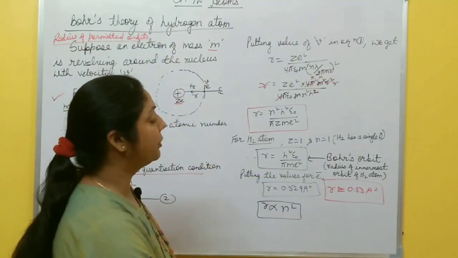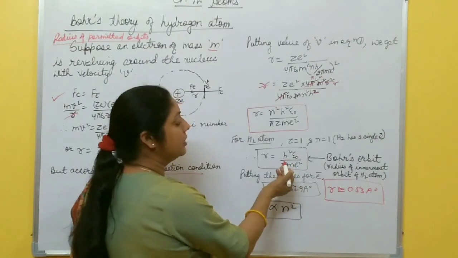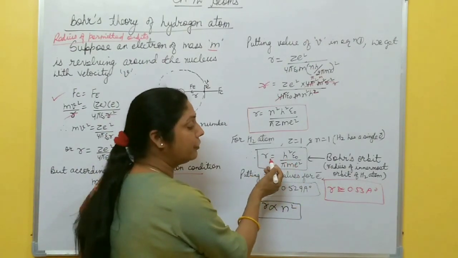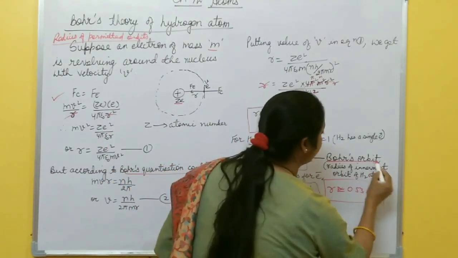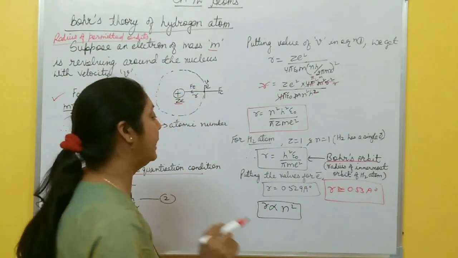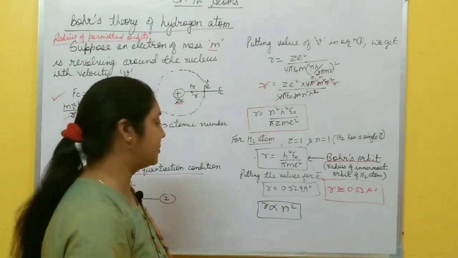r is 0.53 angstrom, or the formula is this one for hydrogen atom. So for the innermost orbit, this is the formula for radius for hydrogen atom. This radius is also called Bohr's radius. What is Bohr's radius? Radius of the innermost orbit of hydrogen atom. And Bohr's radius for hydrogen atom is 0.53 angstrom.